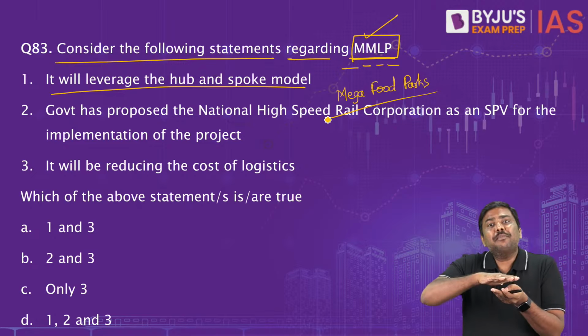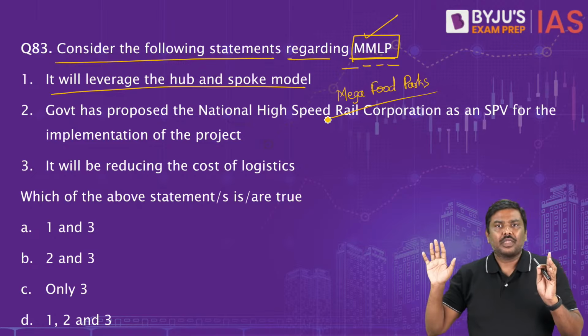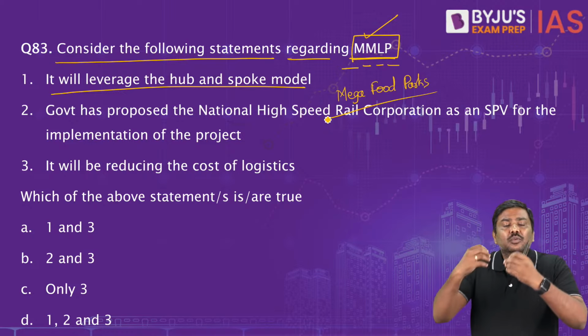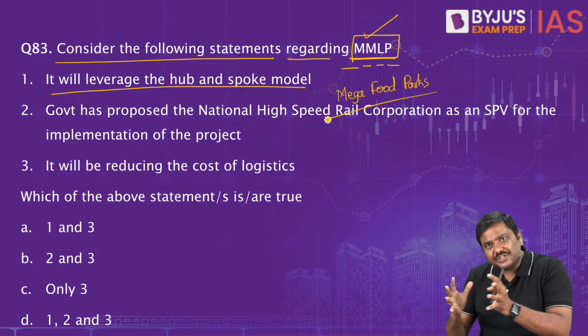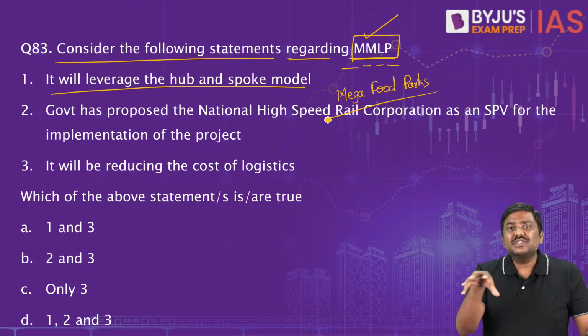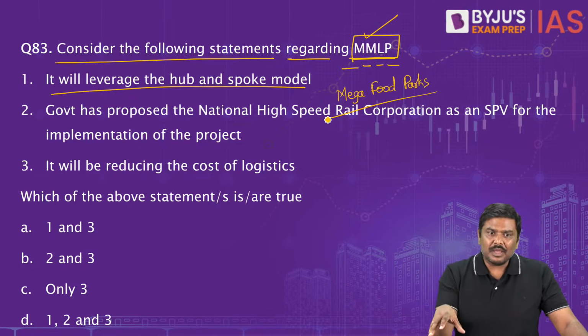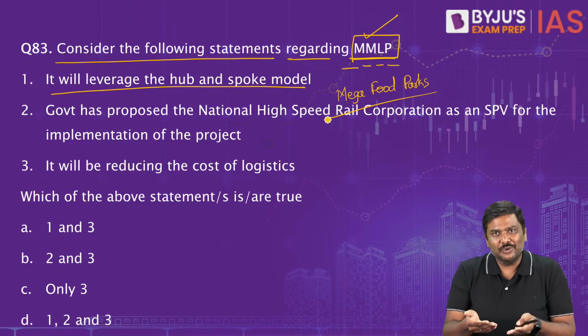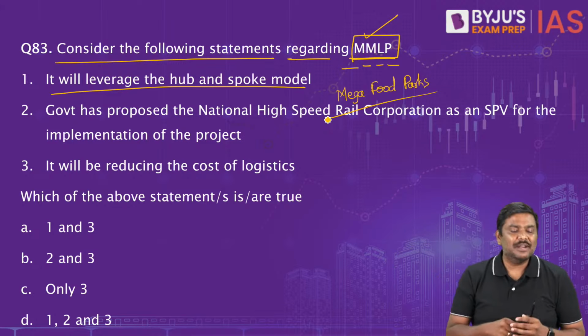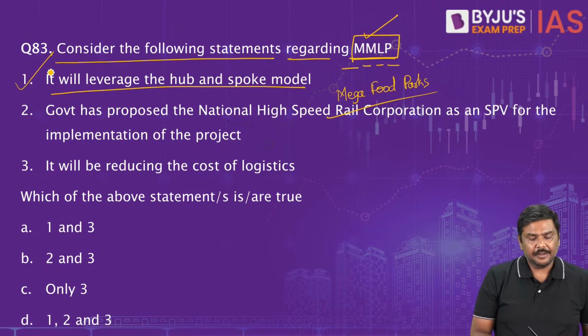It is a type of a procurement and distribution channel. In what way we procure and distribute, that is called as a hub and spoke model. Are we using hub and spoke model in case of MMLP? Of course, yes, just now I told you. How do we procure? From there, how do we distribute? That is hub and spoke. So first point is correct.